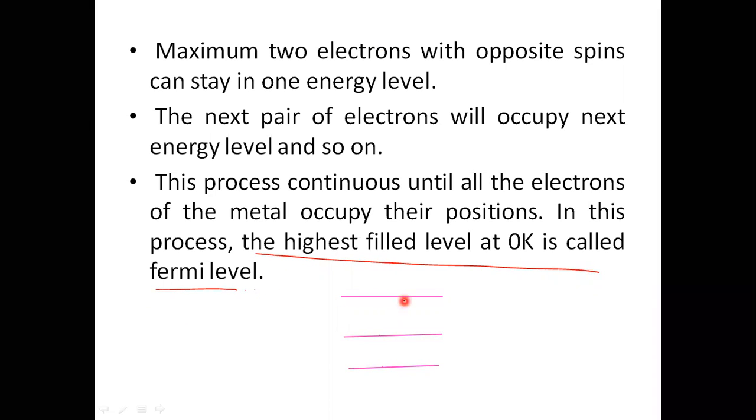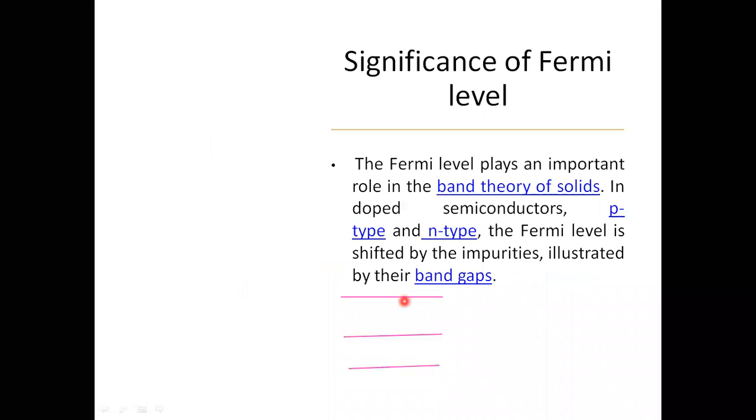Fine. So now the question is, what is the significance of this Fermi energy level? This plays a very important role in band theory of solids. So what happens basically in case of p-type or n-type semiconductor? This is the case of intrinsic semiconductor. This is the conduction band. This is the valence band. And for intrinsic semiconductor, the Fermi energy level lies somewhere in between the conduction and valence band, in the band gap, at the center.